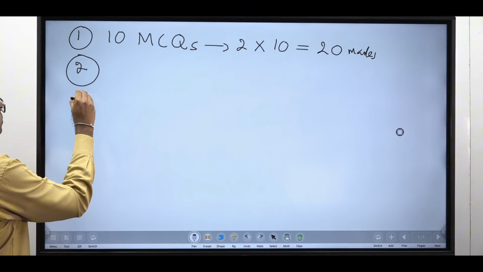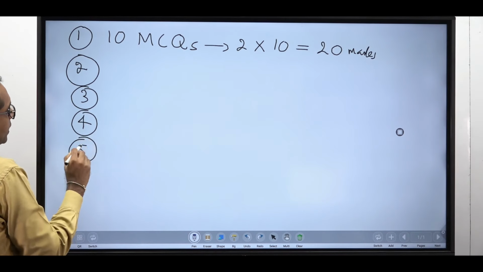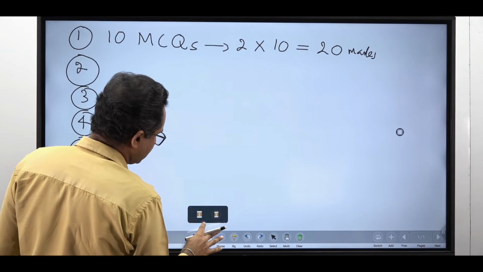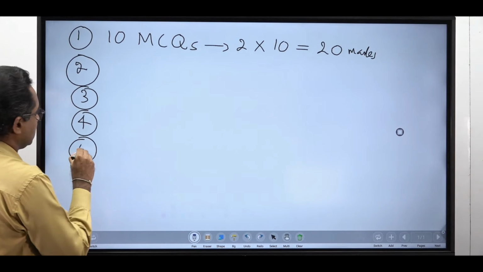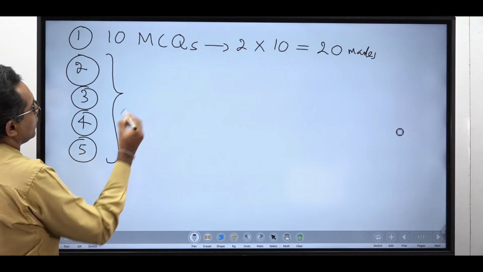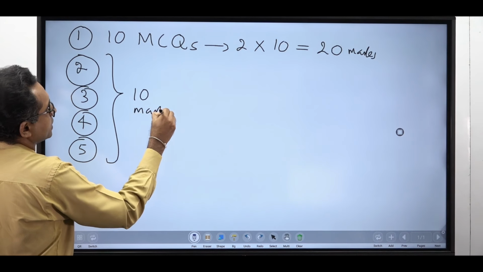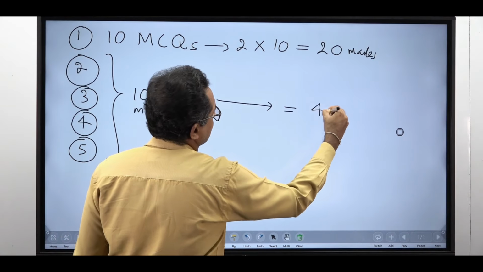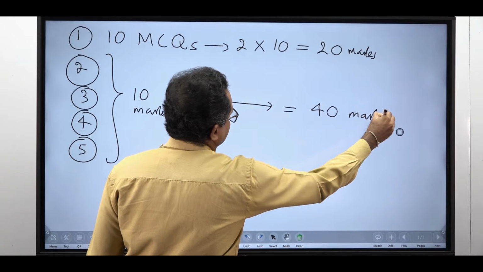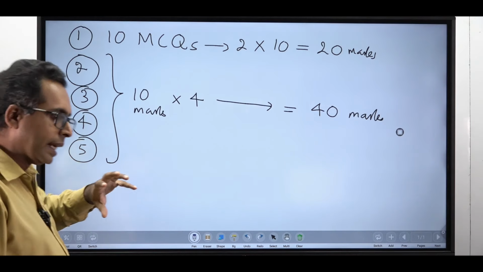Question number 2, 3, 4, 5: these are 4 questions carrying 10 marks each, 10 marks into 4 questions. So we end up with 40 marks here. Those are relatively easier.